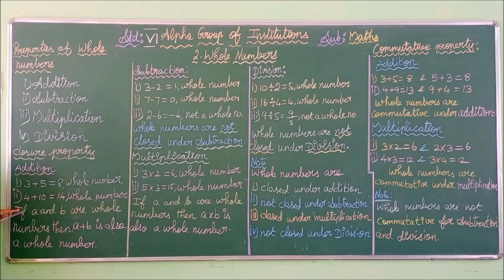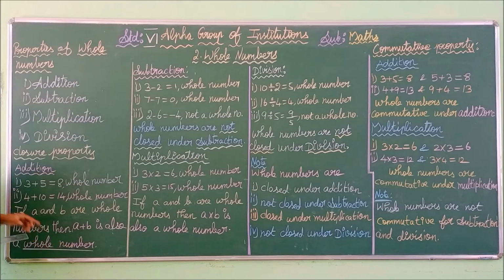See here, if A and B are whole numbers, instead of A and B, here we have taken the numbers 3 and 5. If A and B are whole numbers, then A plus B, what is A plus B? 8. A plus B is also a whole number. This is the definition of closure property. In the one mark question, we will ask like this: if A and B are whole numbers, then A plus B is also dash. You have to answer: whole number.